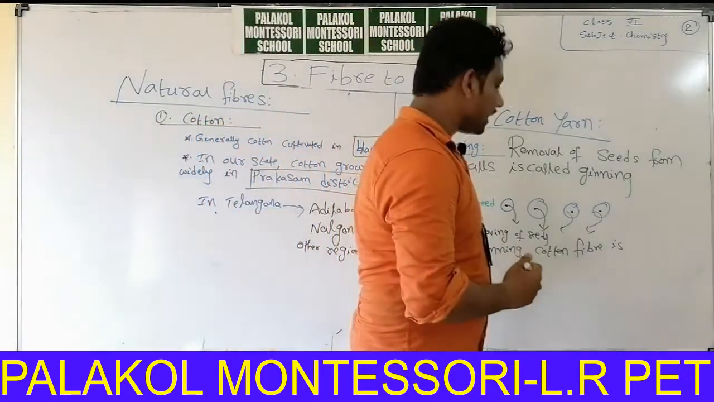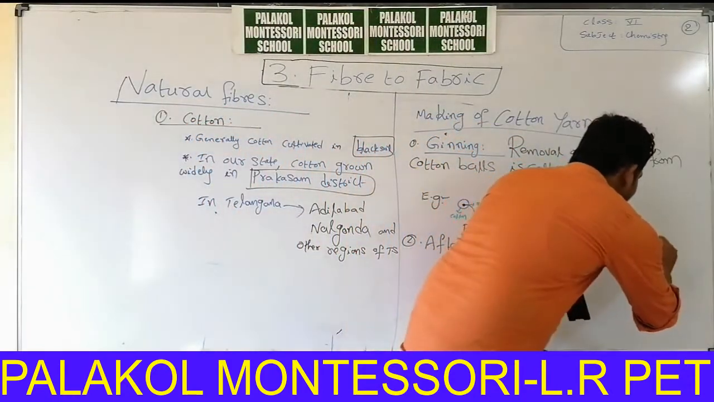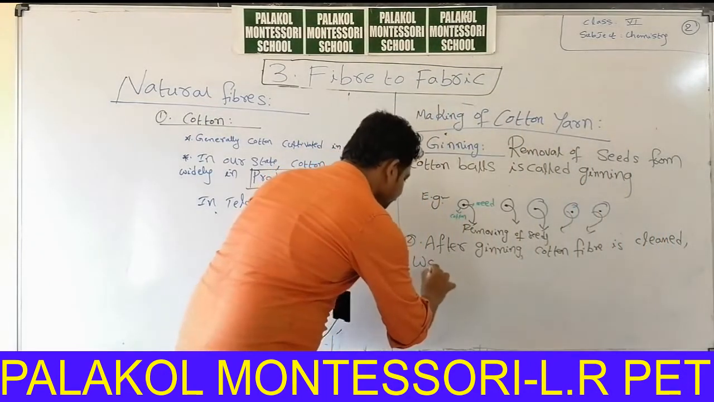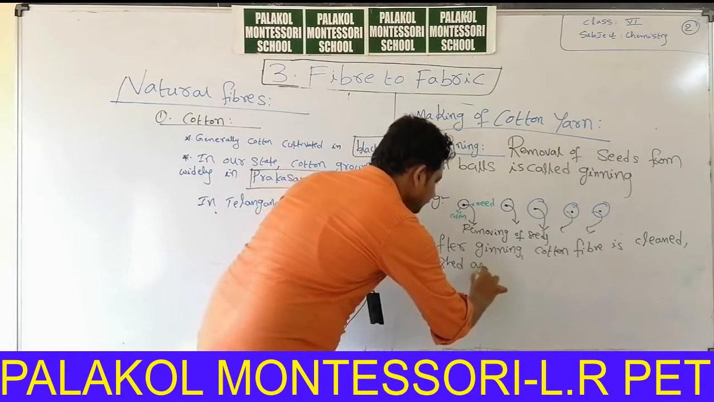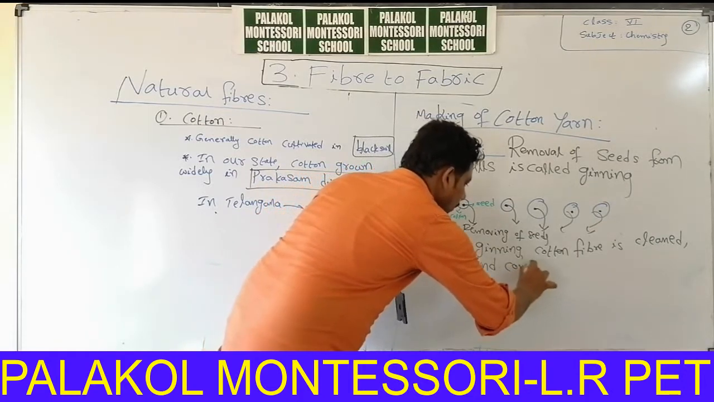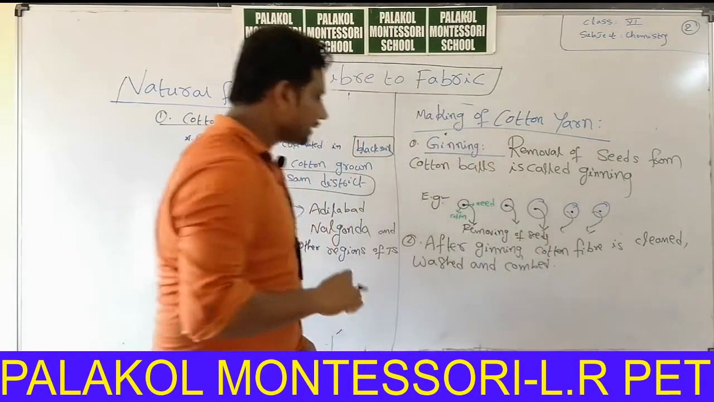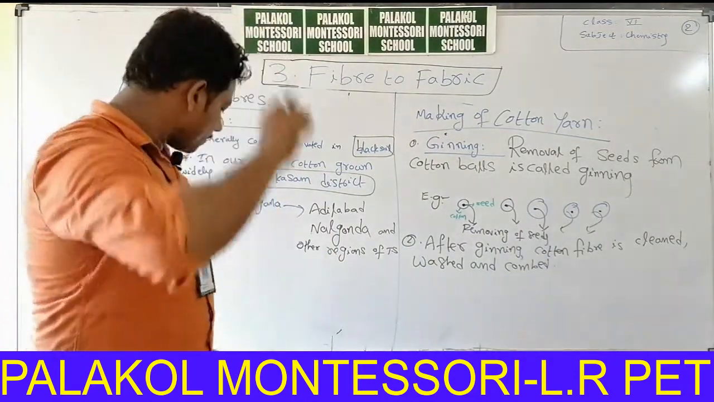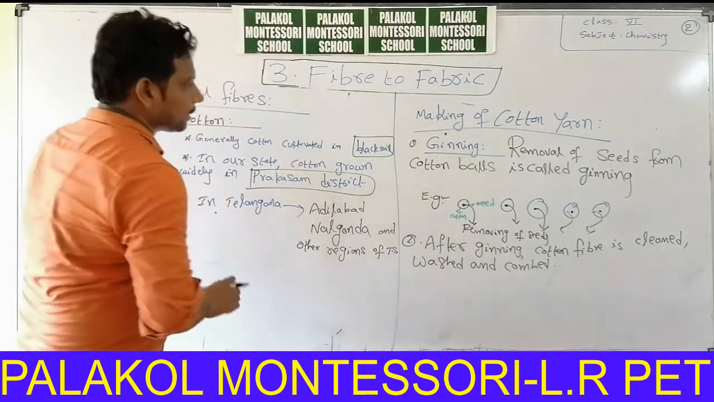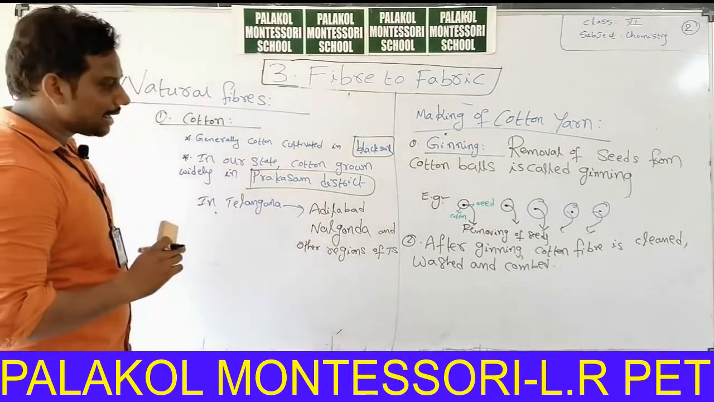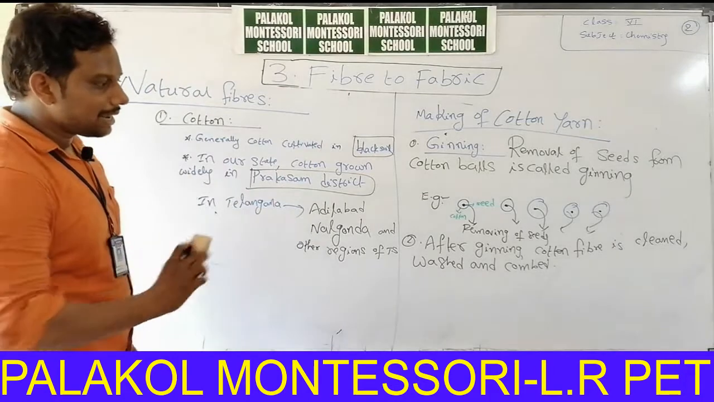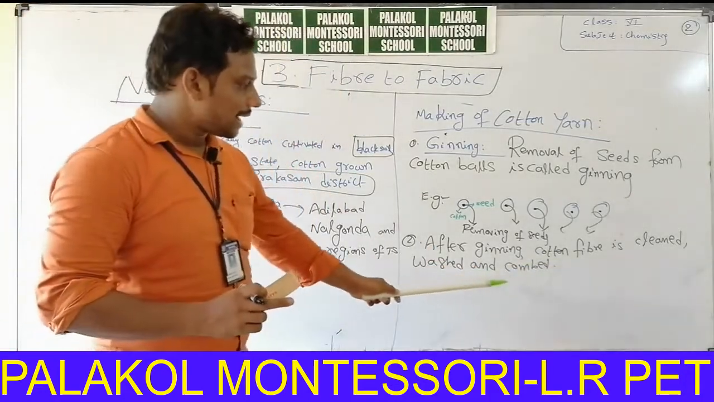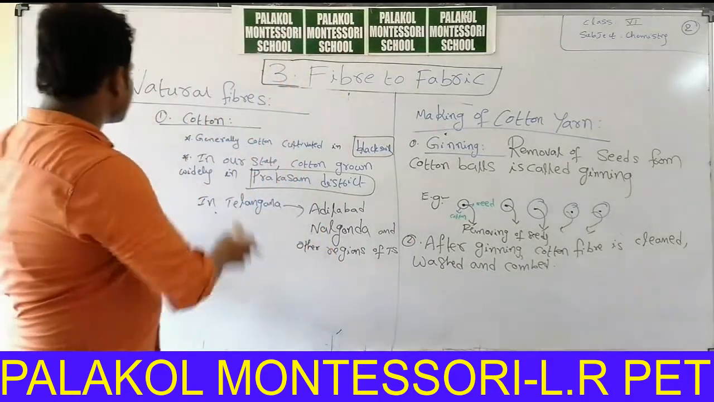After ginning, cotton fiber is cleaned, washed and combed. Okay, good. The first point is about the definition of ginning. Second point, after ginning, cotton fiber is cleaned, washed and combed. Okay, next, third point.